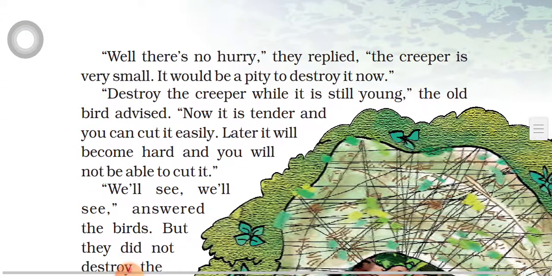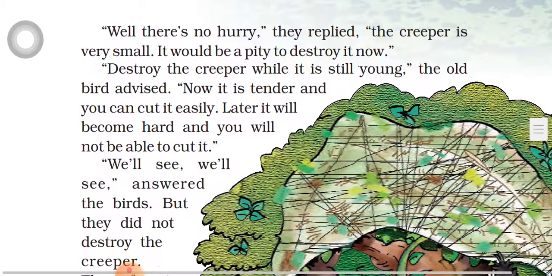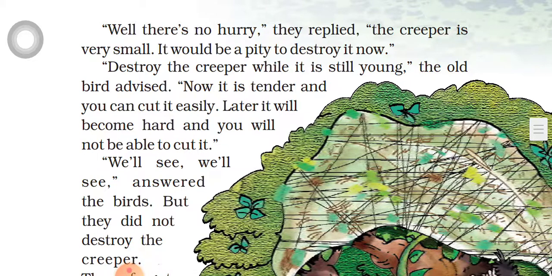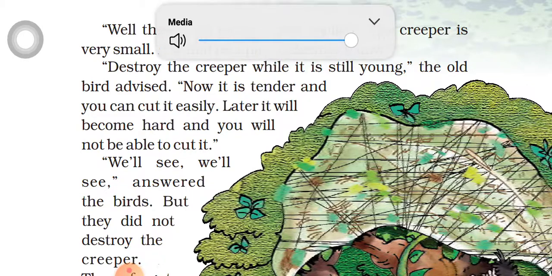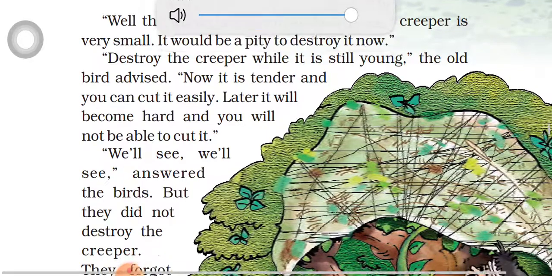Well, there is no hurry, they replied. What the geese are telling now is that it is not very important, there is no hurry to destroy it. We will do it later. Like this, the other birds are answering. The creeper is very small. It would be a pity to destroy it now.